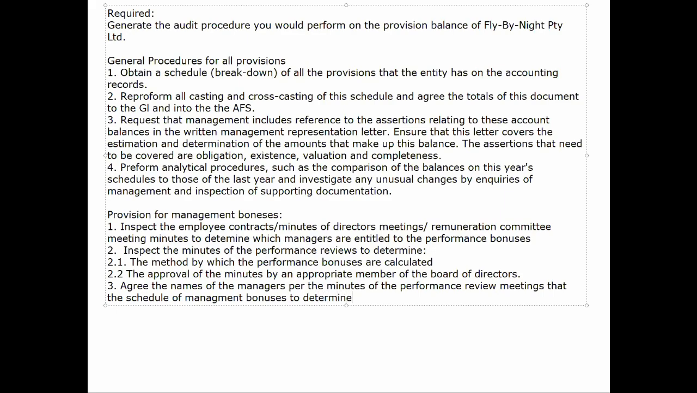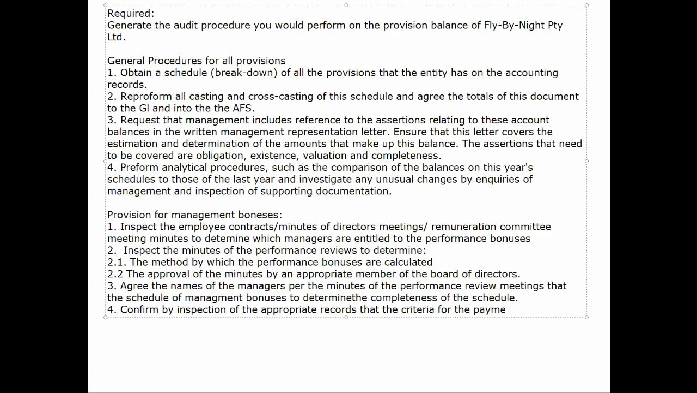It depends on the amount, but I'm assuming it's probably the board. So we go to the board minutes of meetings and look for approval. If it's not the directors that approved it, maybe it's the CFO, then we're going to look for signatures, right? So either signature or approval by way of minutes. We can then agree the actual names that need to be paid out after we've done our calculations, right? Based on the calculations we've done, we think these managers actually need a bonus, and we compare that to what is actually being paid out or what will be paid out, and that will give us a better idea of what we're looking for.